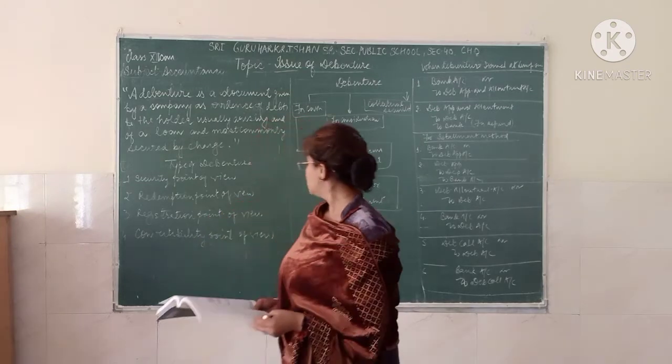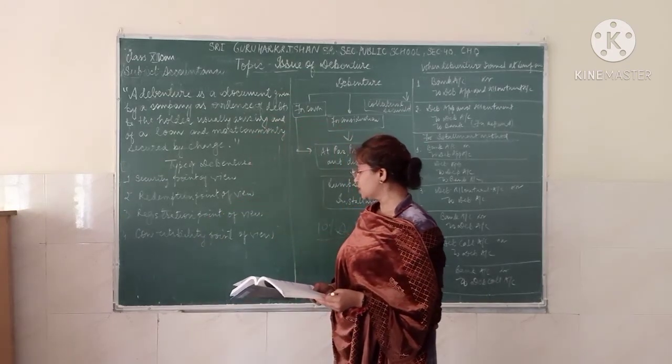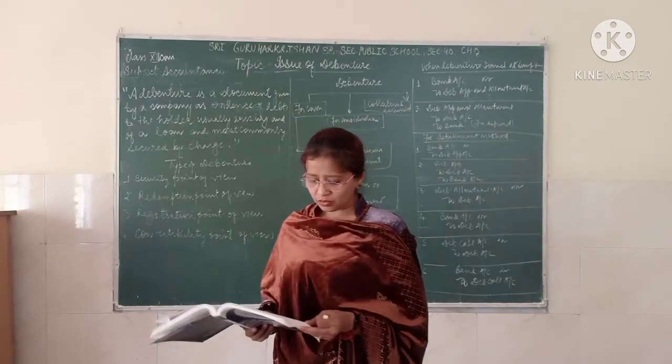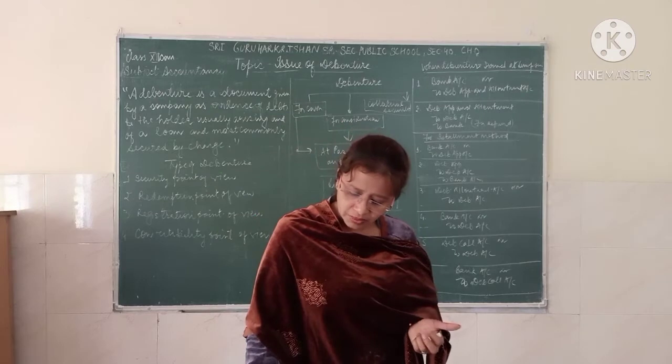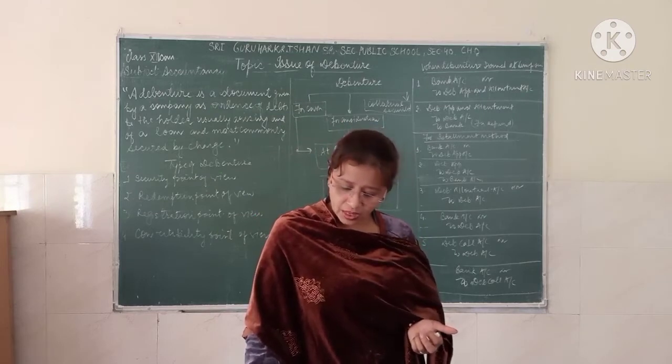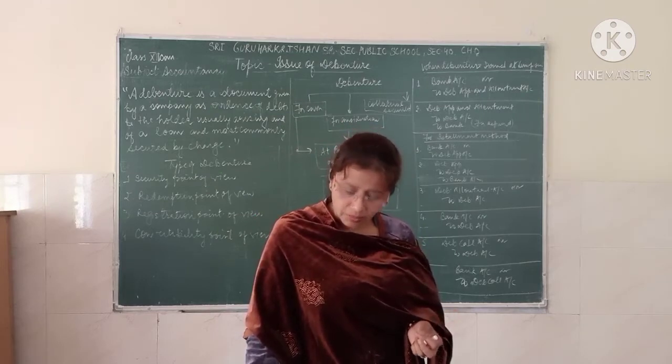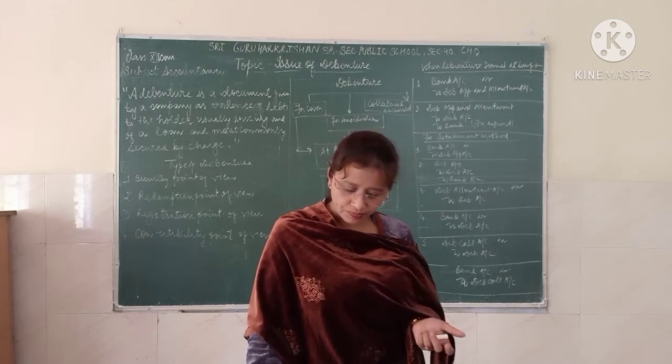Now the next is the convertibility point of view. Convertible debentures are those debentures that are convertible into shares.